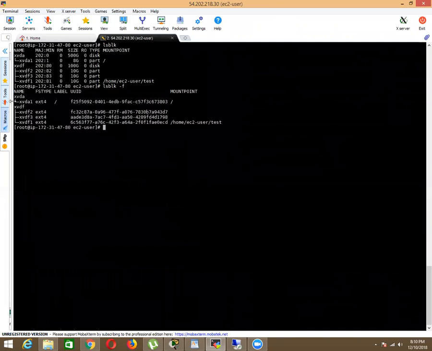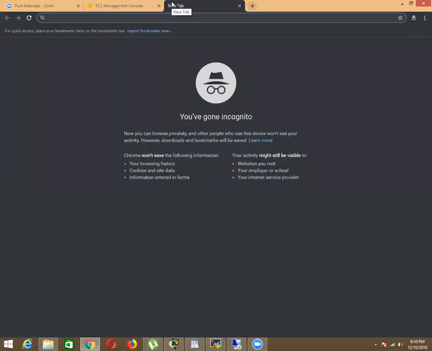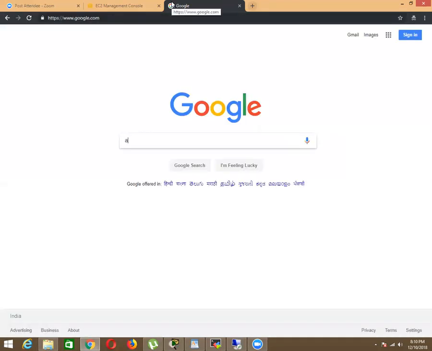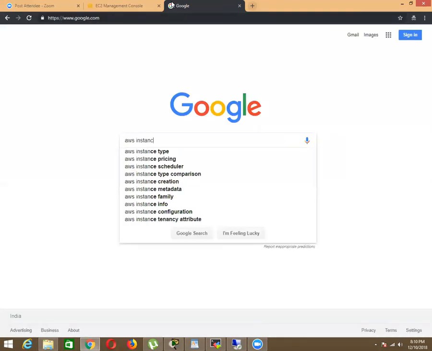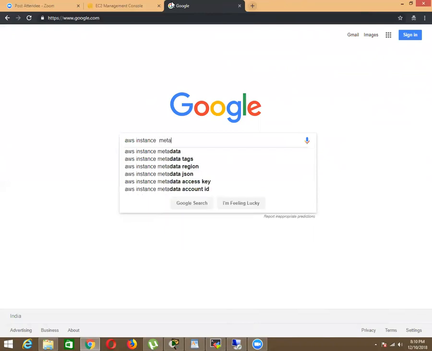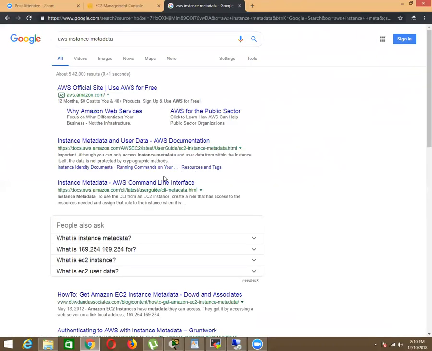See, lsblk, when you type -f, whether this is ephemeral or EBS, it's unrecognized here. And if you want to see that, go to the AWS console. In AWS, we have the concept of instance metadata. There you find it.